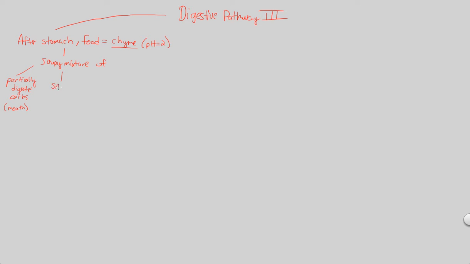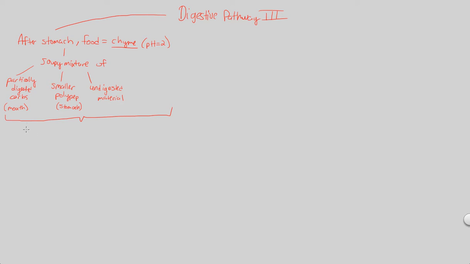Also, it will be a soupy mixture that contains smaller polypeptides, not amino acids, just smaller polypeptides, because the stomach itself was able to activate pepsin in the presence of HCl to give you those smaller polypeptides. And also, there will still be some undigested material here. So what you can really summarize about the stomach is that though it involves itself in a decent amount of digestion, not all digestion occurs in the stomach. The majority of digestion is actually going to occur in the next part of this pathway.